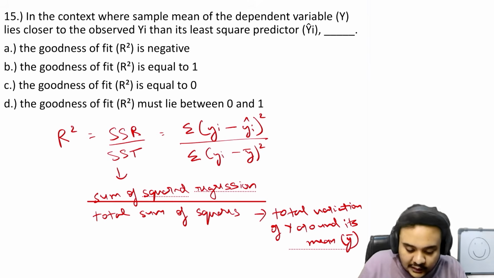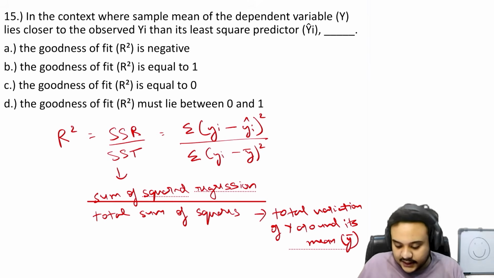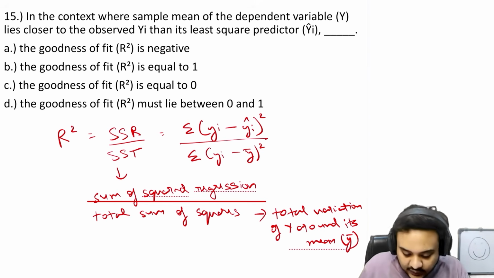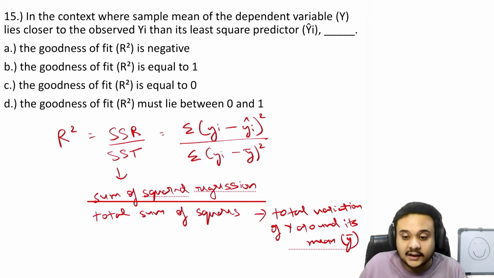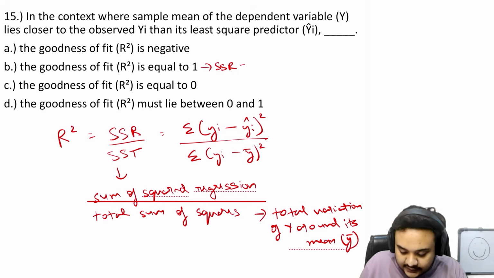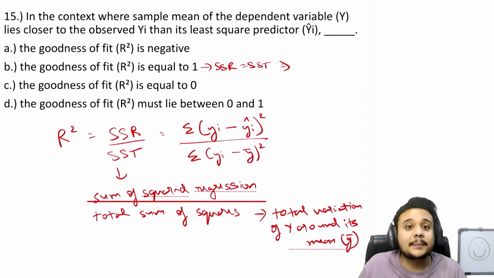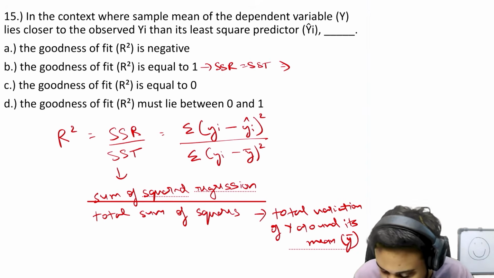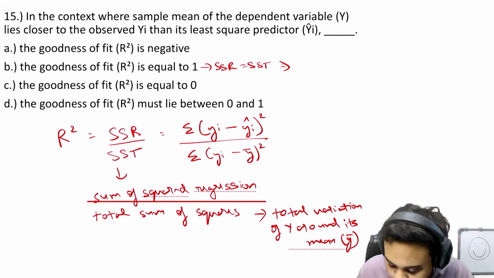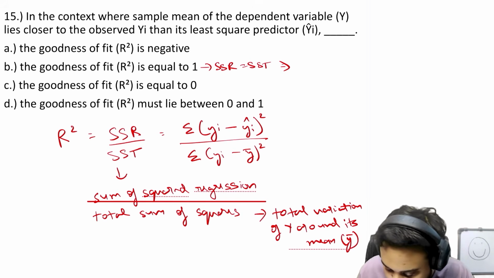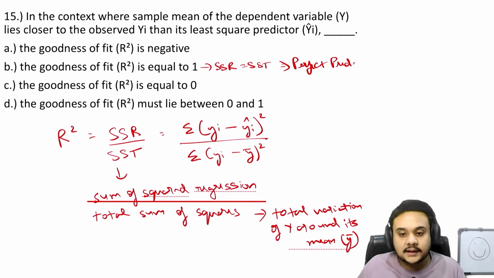So the mean is closer to the observation than the least square predictor is. What do we call that? Let us write one for each of them. When the goodness of fit is equal to 1, when R square is equal to 1, it means that SSR is equal to SST, which means that it is a perfect prediction. Our least square predictor, our regression model, has made a perfect prediction.